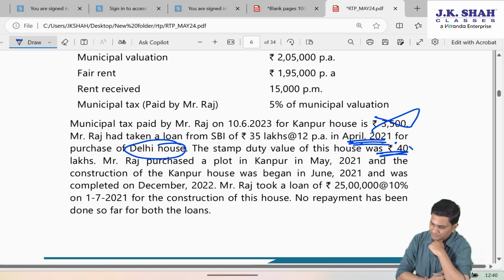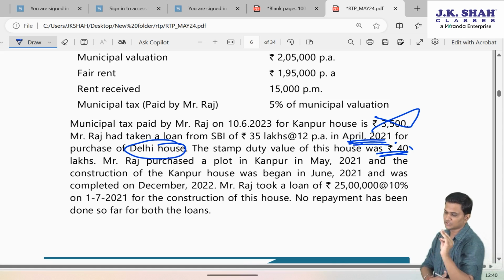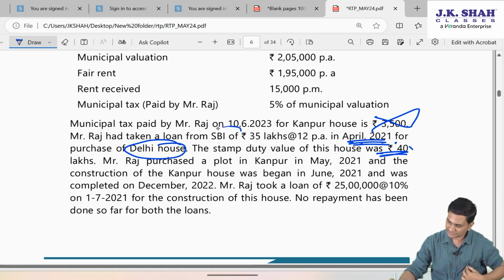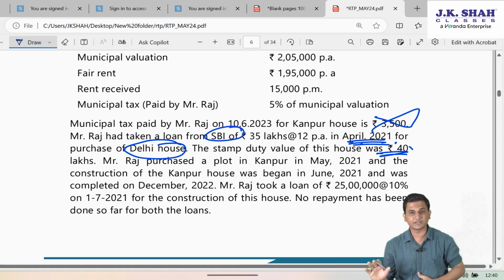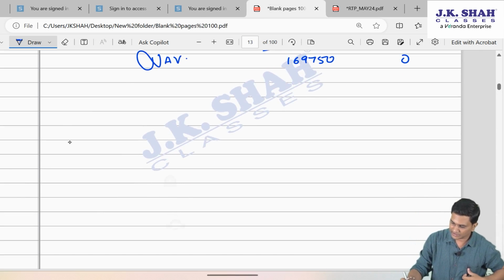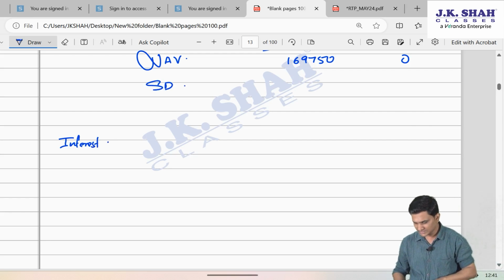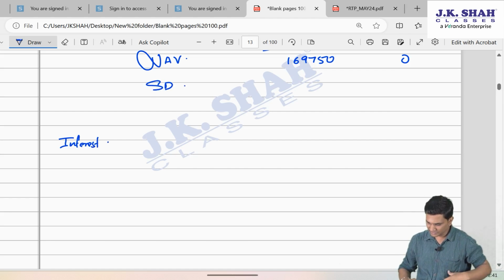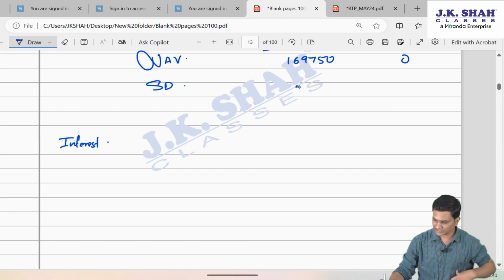Mr. Raj purchased a plot in Kanpur. So they are talking about the Kanpur property now. No repayment has been done so far for both the loans. So for the SBI loan also, 35 lakh, no principal repayment has been done. Can I say, if I try to find out the interest? See, anyway, standard deduction will be 169,750 into 30%, 50,925.